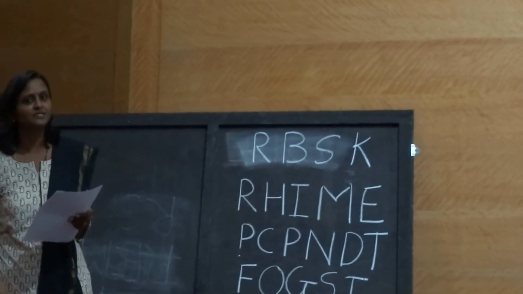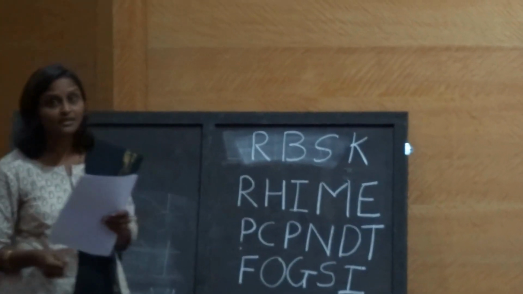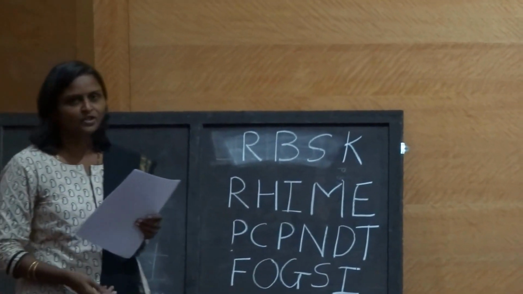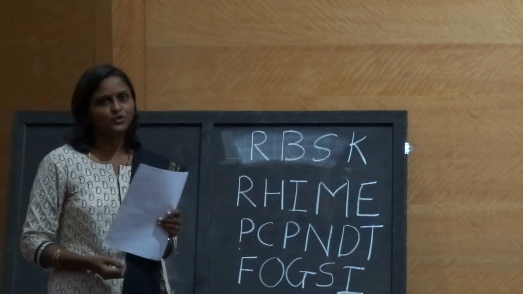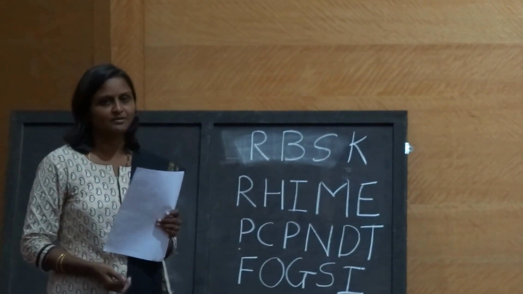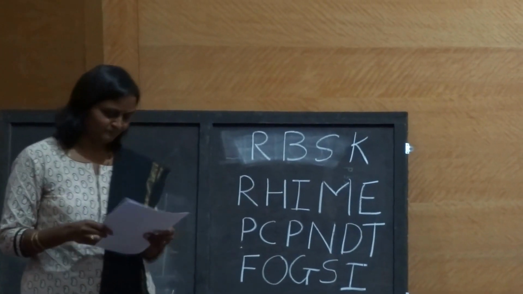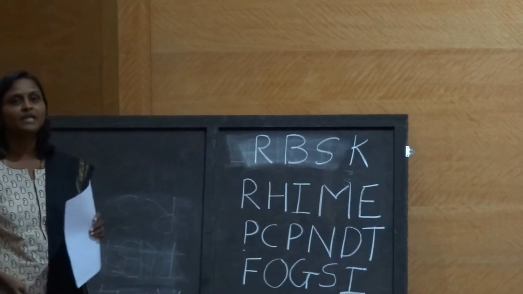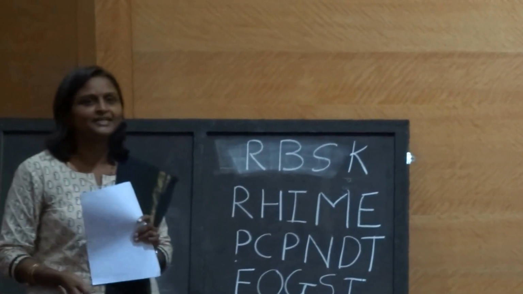It's a new program that was launched in February 2013 in India. The inauguration was done by Sonia Gandhi in Maharashtra, especially for children less than 18 years of age.